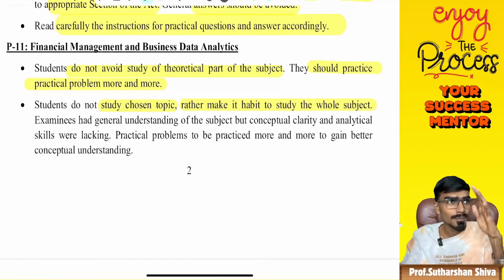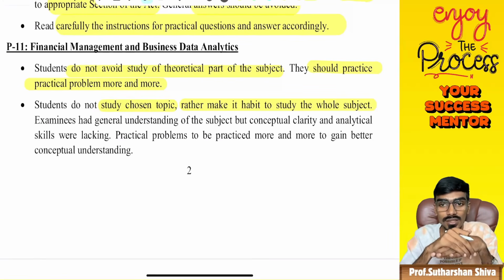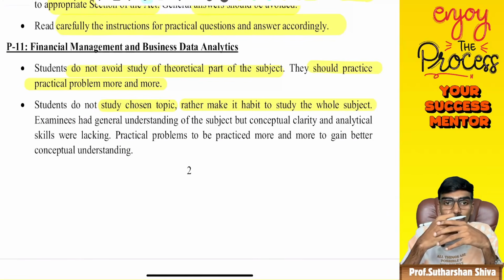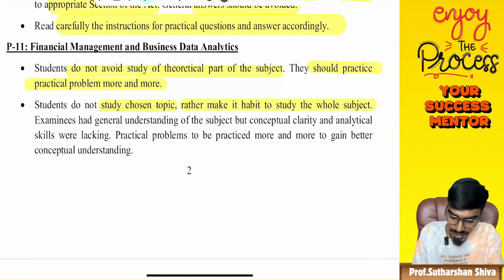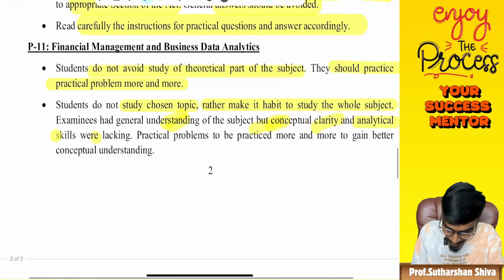I will tell you, the pre-COVID CMA and post-COVID CMA, especially for the CMA new syllabus, everything changes. We will be facing a transition phase in the examination pattern also. So you should be aware of each and everything. Examinees had a general understanding of the subject, but conceptual clarity and analytical skills were lacking.